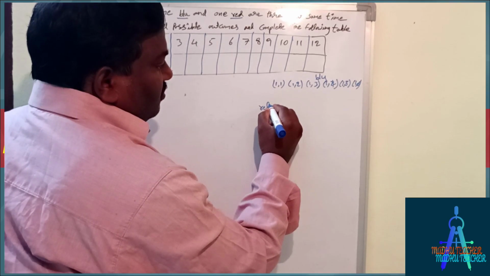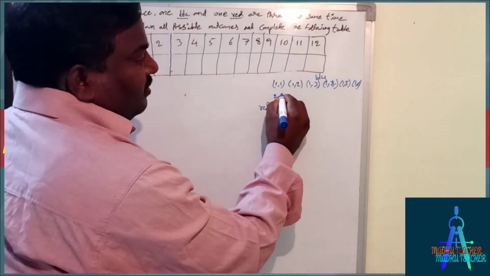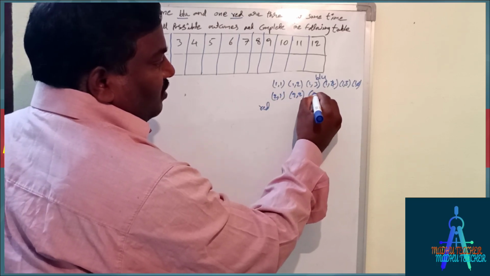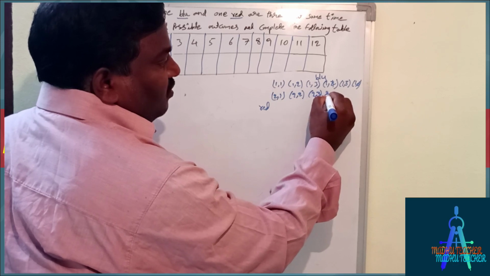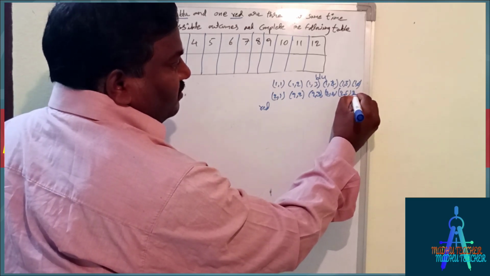Suppose blue is 2, the red may be 1 or 2 or 3 or 4, 5 and 6.